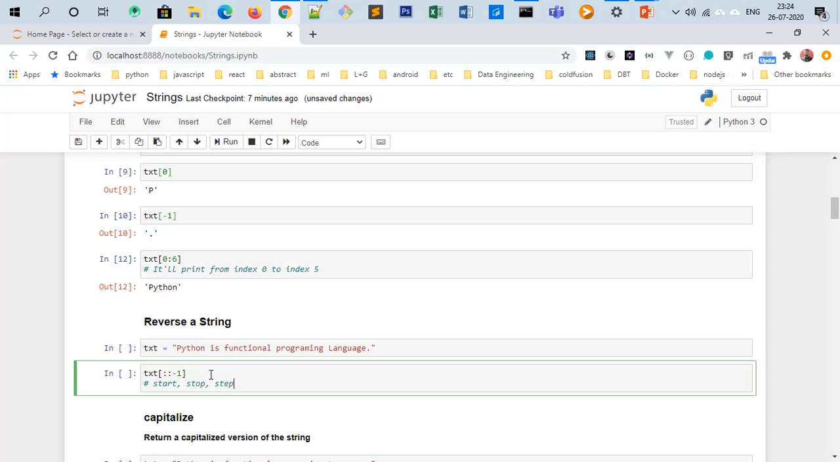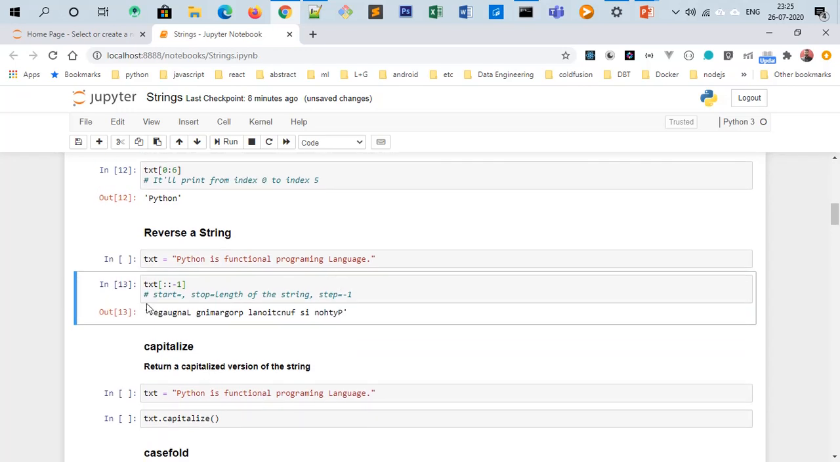That means starting from 0 and going till the length of the string, and the step is -1. That means if the string length is 10, then we are going from 0 to 10, and we are decreasing from 10, 9, 8, 7, 6, 5, 4, 3, just like that. So we will see what it is printing.